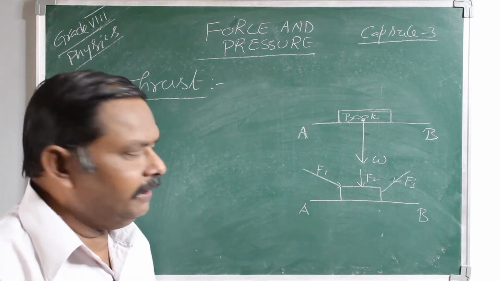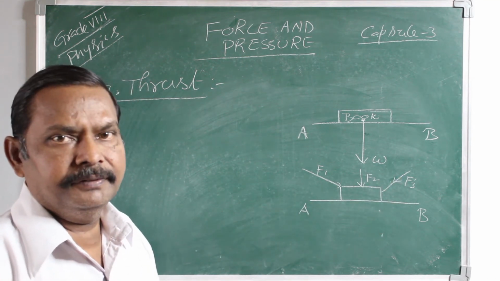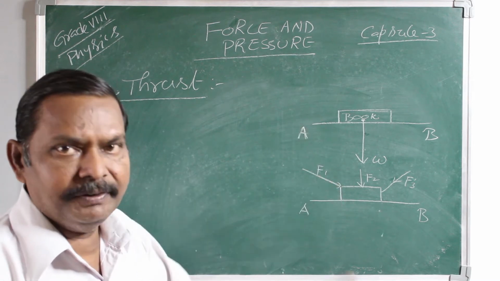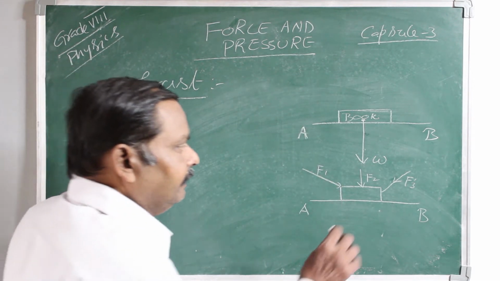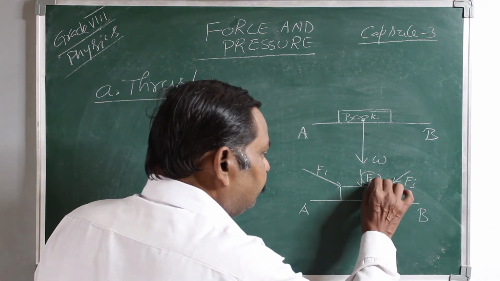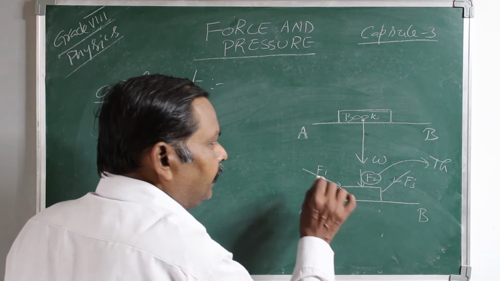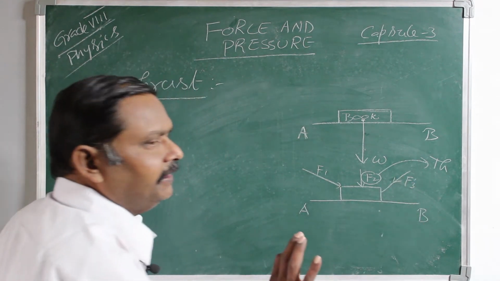F1 and F3 are not perpendicular, whereas F2 is acting on the surface normally. Then this force F2 is called thrust. The remaining F1 and F3 are simply forces.